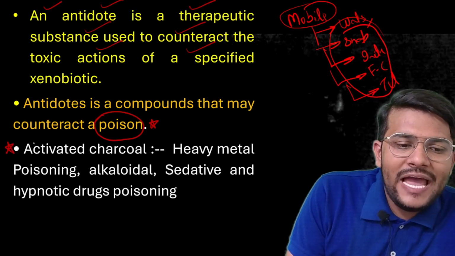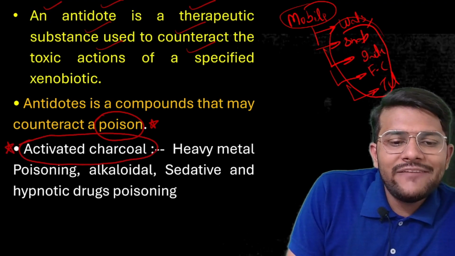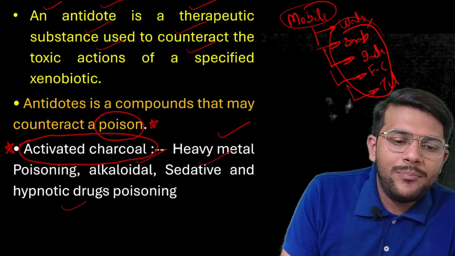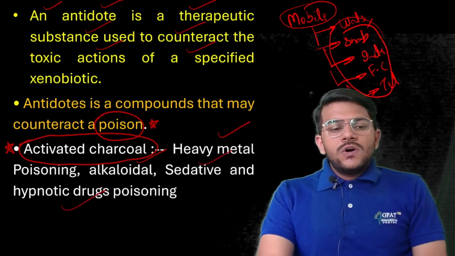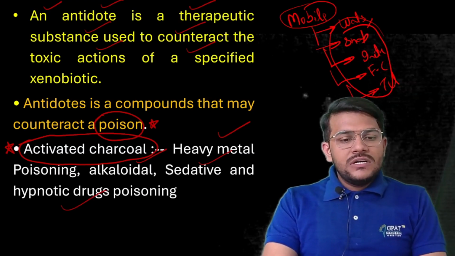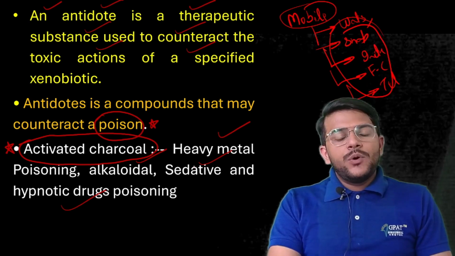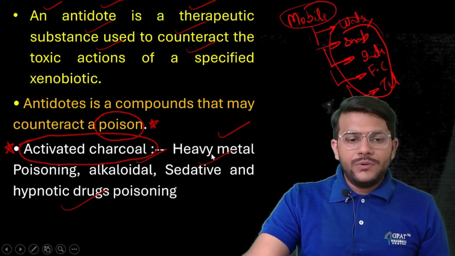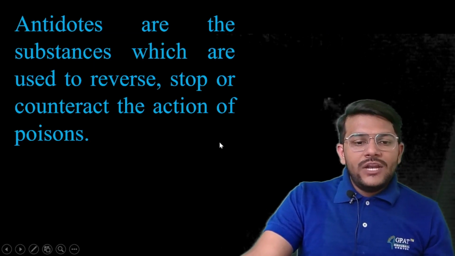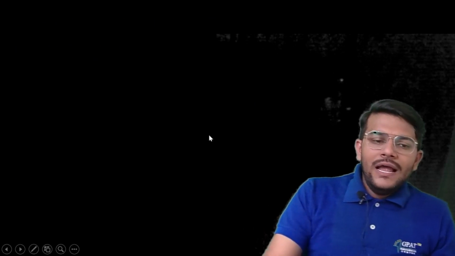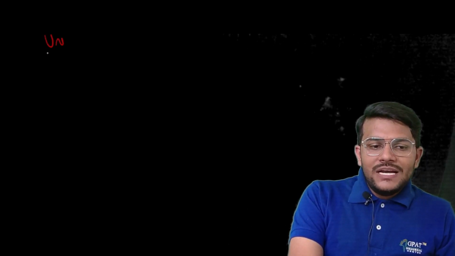Next, we have activated charcoal, used in heavy metal poisoning, alkaloidal poisoning, and sedative and hypnotic drug poisoning. So activated charcoal is the antidote for heavy metal, alkaloidal, sedative and hypnotic drug poisoning. We have different antidotes. Can you please tell me what the universal antidote is? Activated charcoal is not a universal antidote. It is a major component of the universal antidote. So what is the universal antidote?